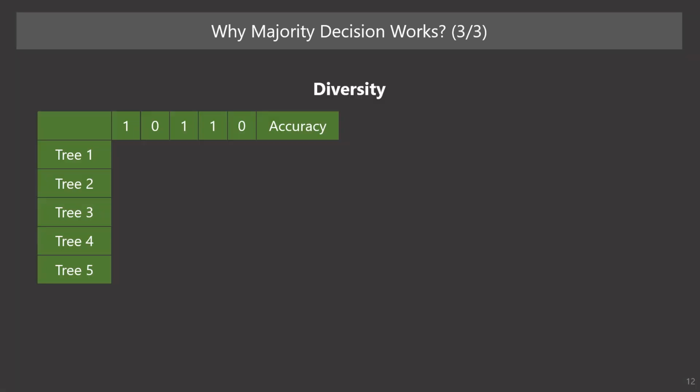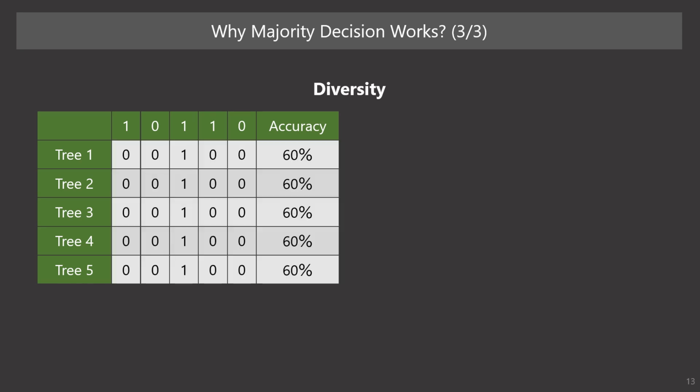Let's look at the first condition, diversity. Suppose we have 5 trees and each of them answers the 5 questions. The answer should be 0 or 1, and the correct answers are written in the first row. Suppose the trees output the same answer.